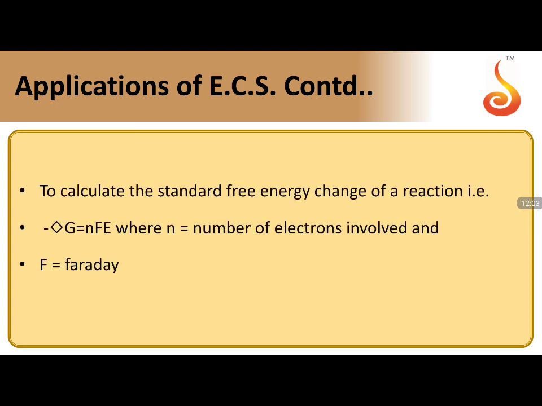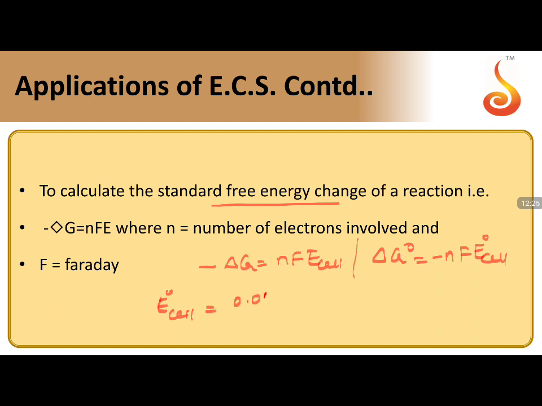Applications of the electrochemical series: to calculate standard free energy change, delta G calculations. Delta G is equal to minus nFE cell, delta G naught is equal to minus nFE naught cell. So we have E naught cell is equal to 0.059 by n log Kc.